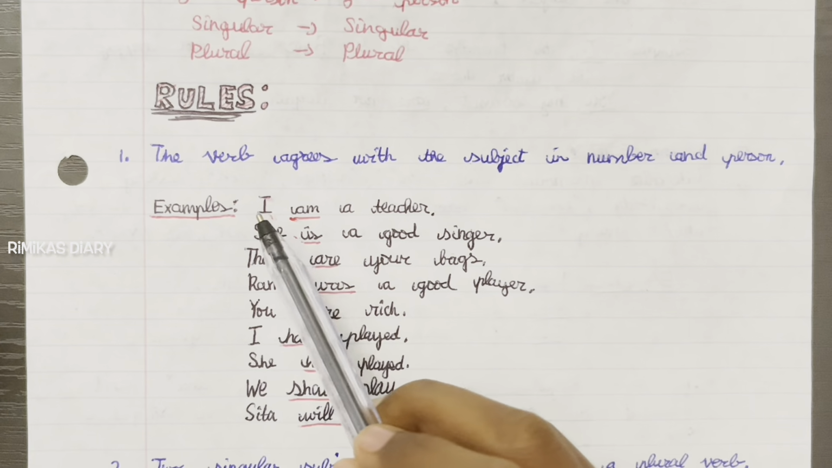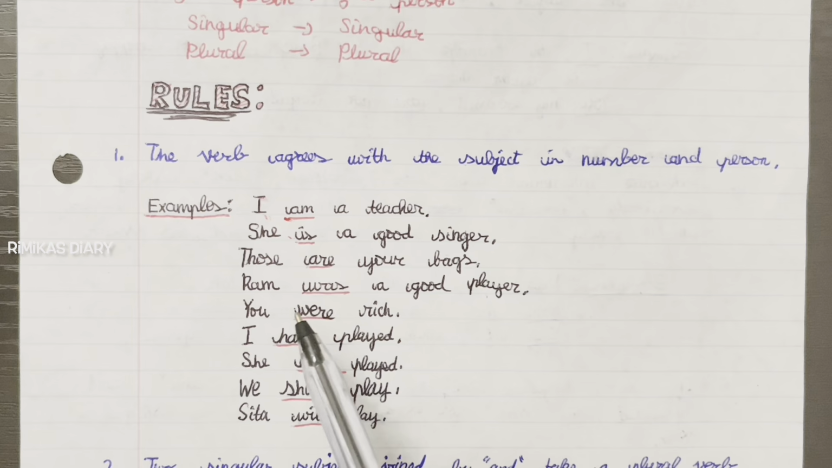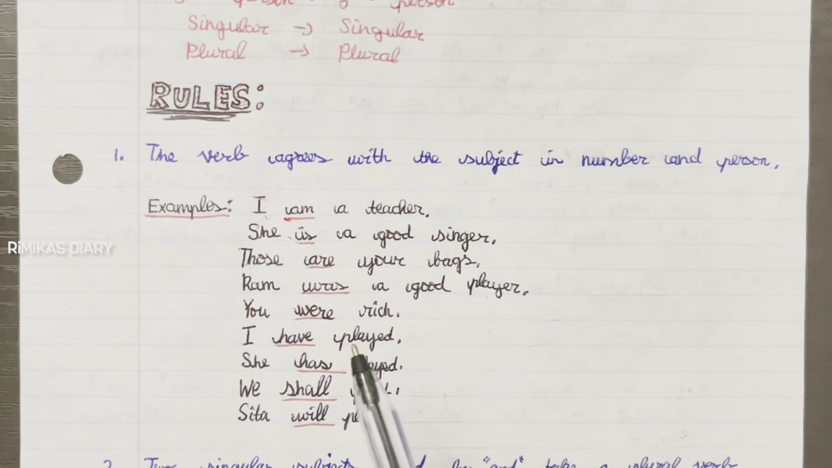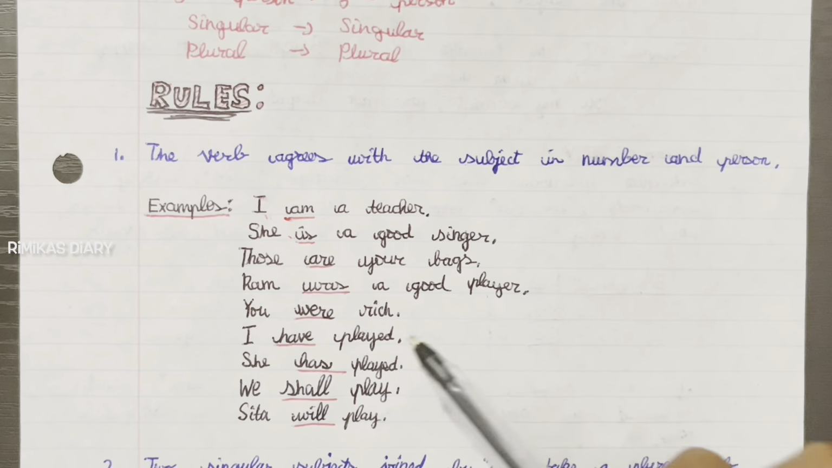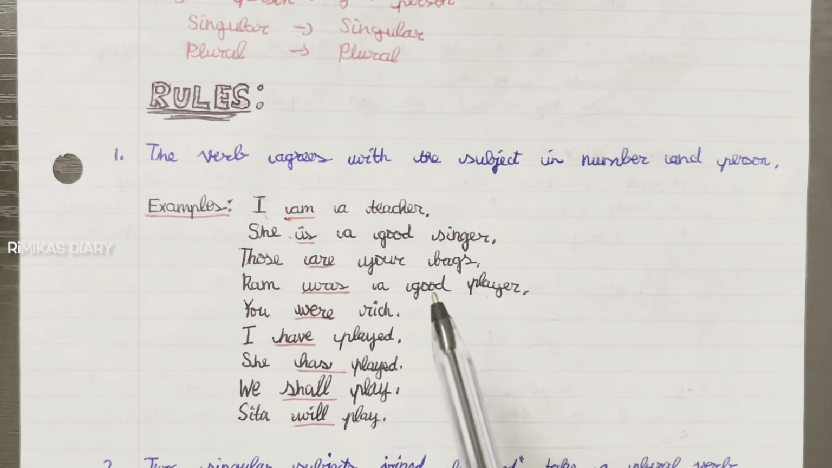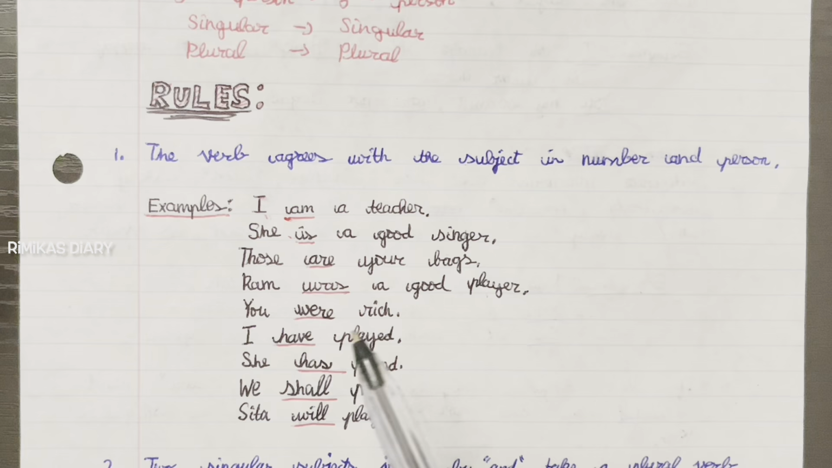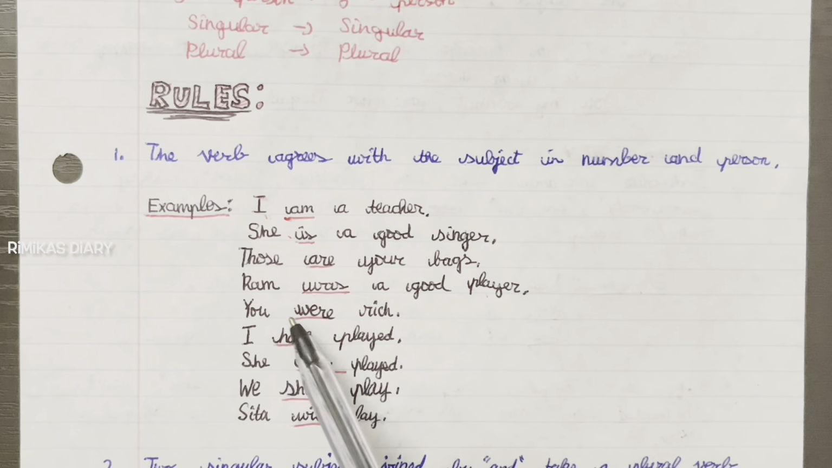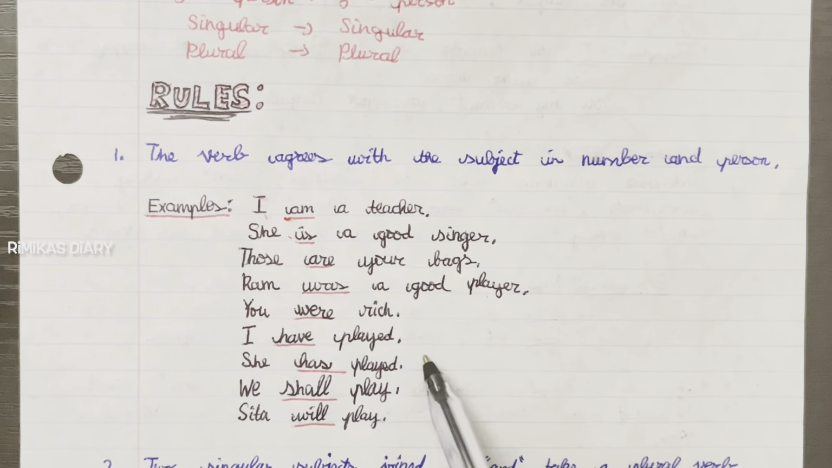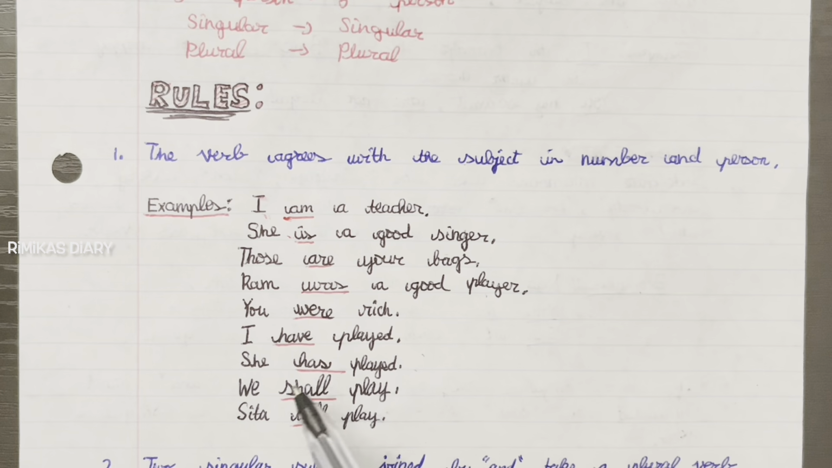You were rich. So you might wonder, why don't we put was here? It's because whenever there's you in the sentence, we use are or were. We don't use is or was, okay? So, you were rich. I have played. She has played. We shall play. Sita will play.